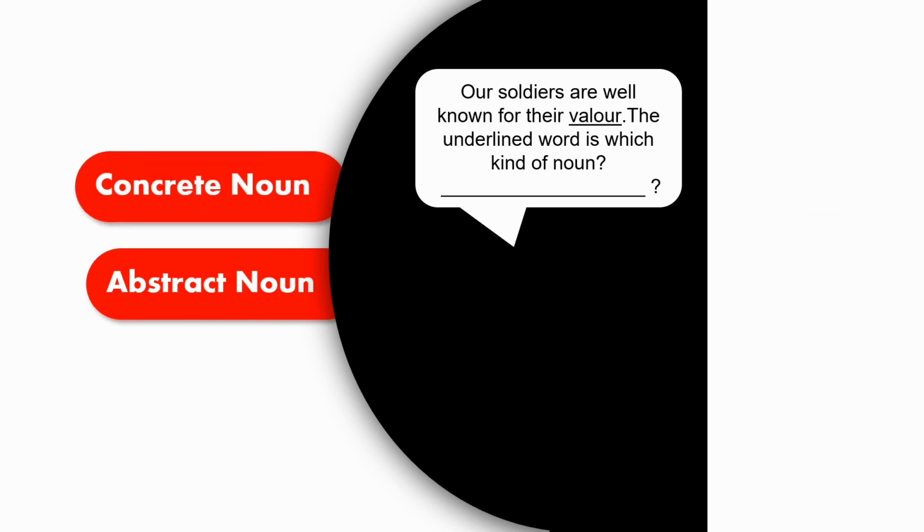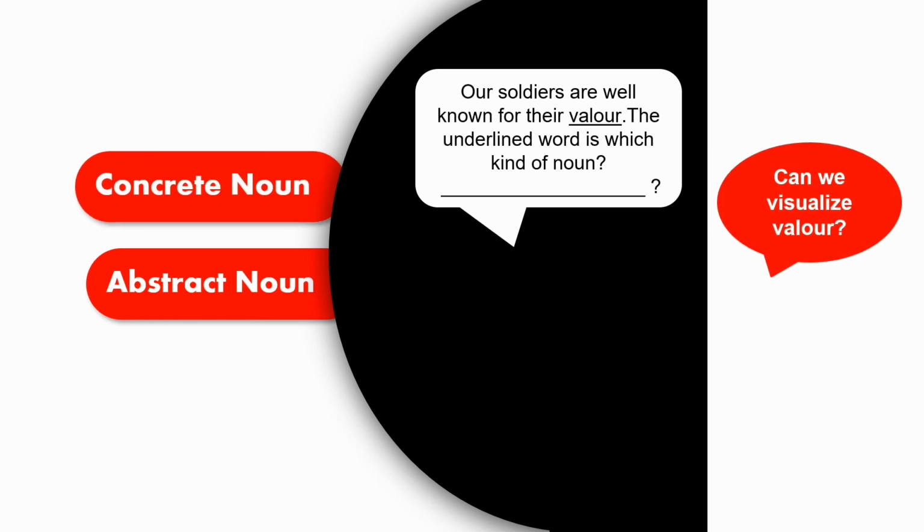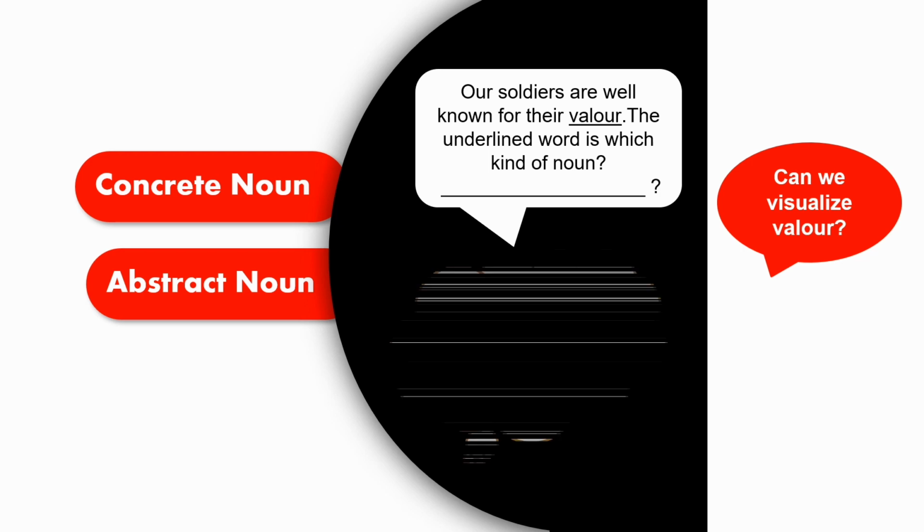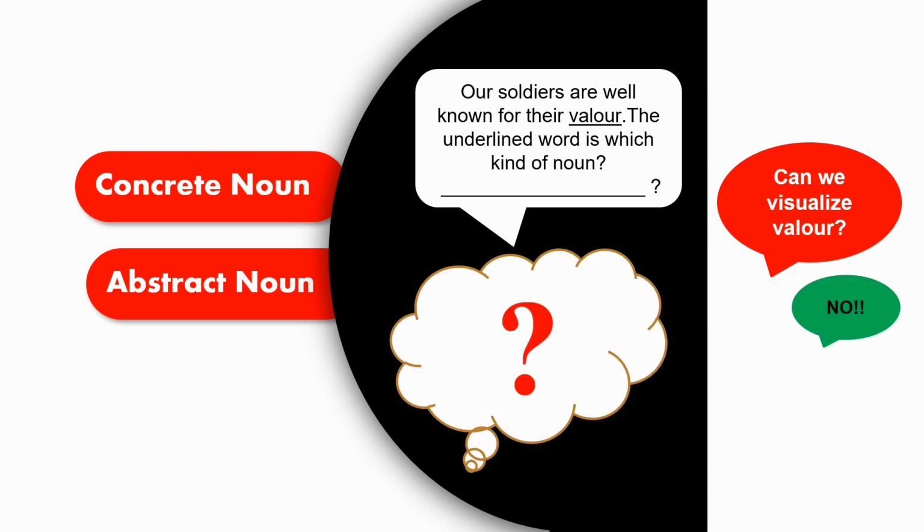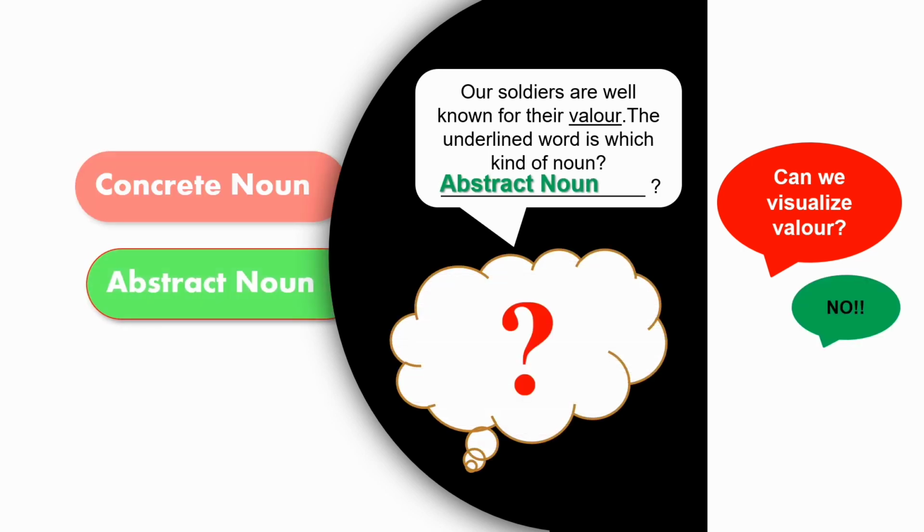Our soldiers are well known for their valor. Can we visualize valor? No. So it would be abstract noun. Very well done, kids. You have done a great job. This is all about our today's lecture. We'll discuss the remaining kinds of noun in our next lecture.